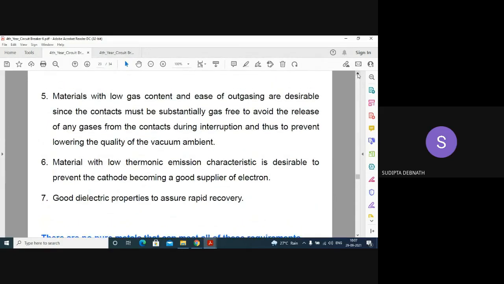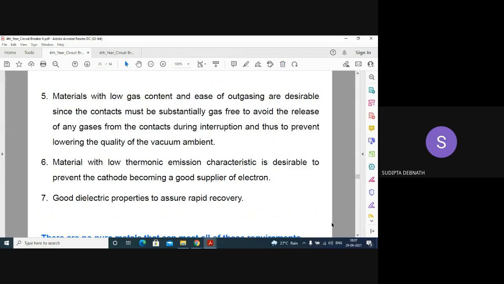Okay, materials with low gas content and ease of outgassing are desirable, since the contacts must be substantially gas free to avoid the release of any gases from the contacts during interruption, and thus to prevent lowering the quality of the vacuum ambient. That means if the gas is formed, then the vacuum will no longer be there. Material with low thermionic emission is desirable to prevent the cathode from being a good supplier of electrons. Okay, if it is a good supplier of electrons, then it will be difficult to extinguish the arc.